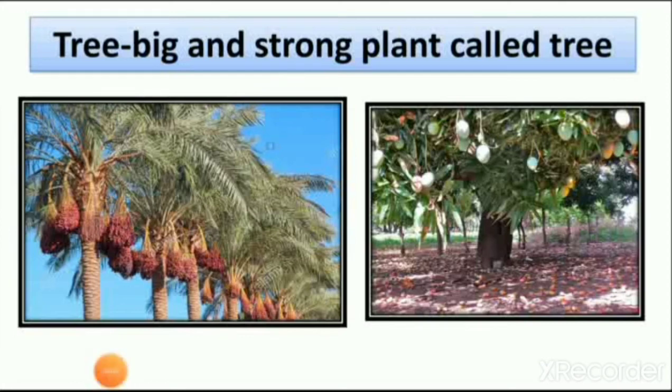So we learn all these things in this lesson about plants, like parts of the plant, types of plants, what plants need to grow, and which things plants need to grow healthy, like nutrients and many other useful things which plants take from the soil. So we learn all about plants in this lesson. Let's start our exercise number 1.